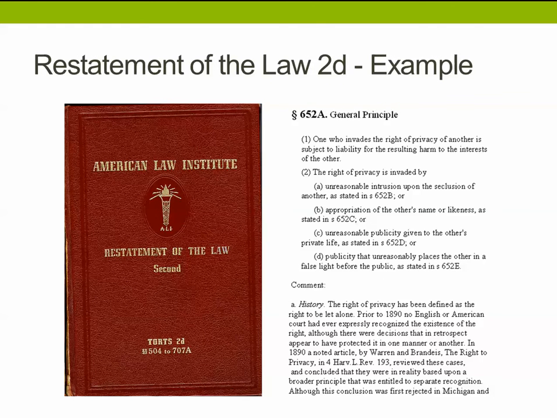Here's our restatement of the law section example. So we're looking at torts, and section 652A is a general principle talking about invasion of the right of privacy. So we start off again with a general statement, where does the law stand? And then we have comment, and here we have history, and you'll see that they really are serious about their history. They're going back and citing an 1890 law review article in the Harvard Law Review by Brandeis. So clearly they're looking at the whole scope of the common law.